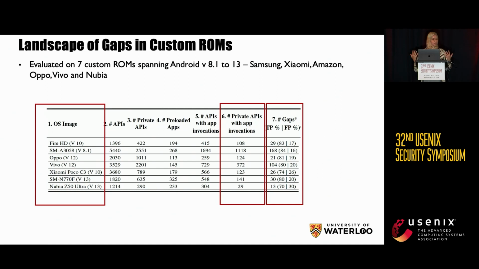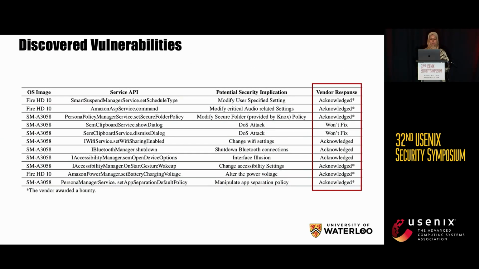Of course, we want to demonstrate that these gaps could have security impacts. So we took a few cases for which we could understand the code. And we identified 11 vulnerabilities. 9 of them have been acknowledged and fixed by the vendors. The impact ranges from simple DoS attacks to modifying secure settings folders, altering power voltage, performing shutdown, and so forth.